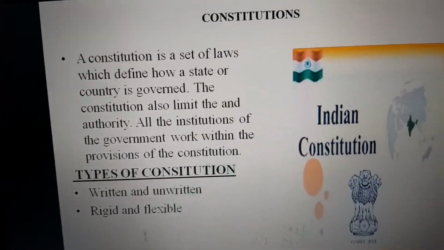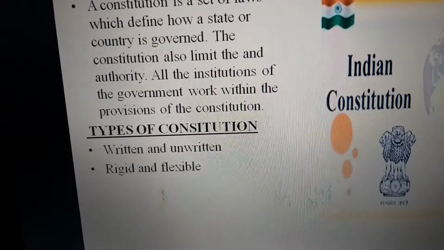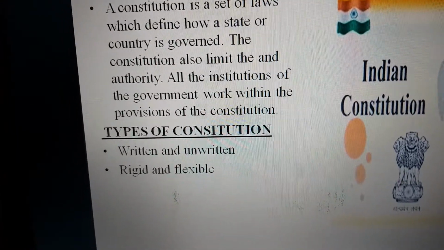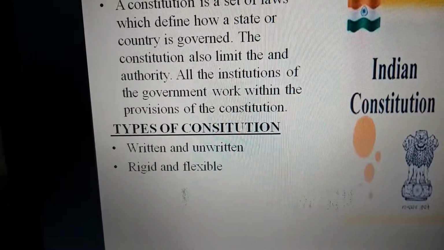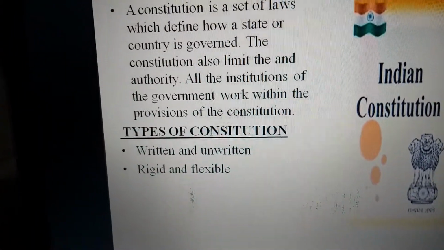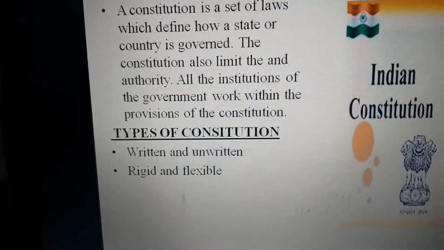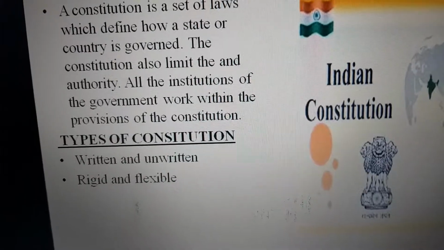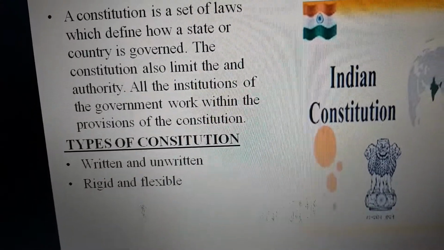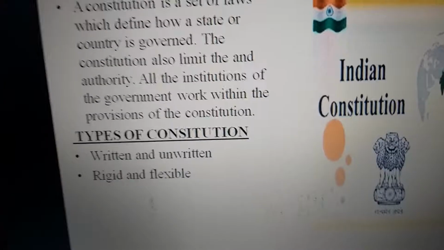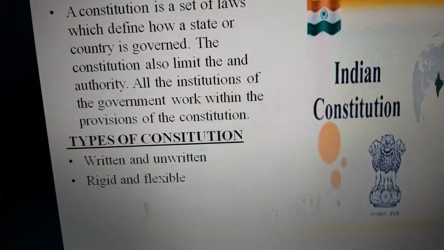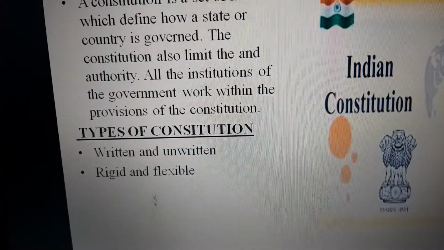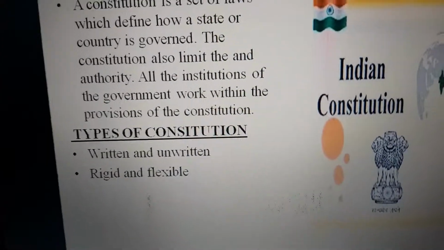So next we have rigid and flexible constitution. A rigid constitution is that constitution which cannot be amended or changed easily. To make an amendment or a change in that constitution, we need to follow a specific procedure. And a flexible constitution is that constitution which can be easily changed or amended. That's why it is called a flexible constitution. So the British constitution is an example of a flexible constitution.